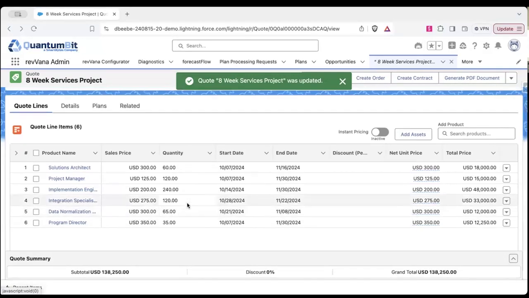So that's the feature of write back that can be configured in revVana to keep your source data in sync with a plan, and potentially vice versa if you need to have things flow through in this direction as well.